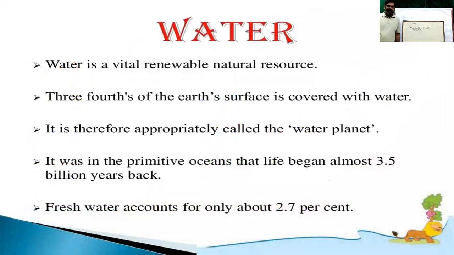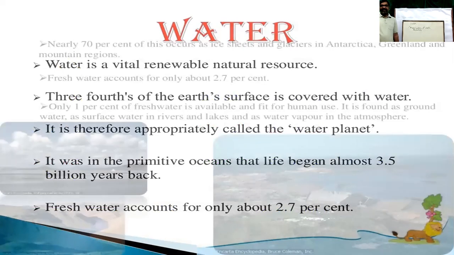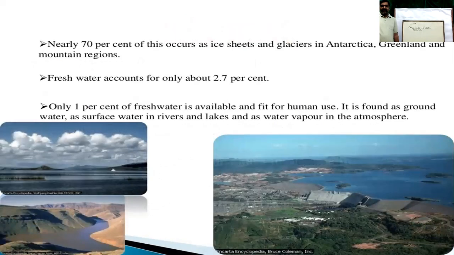Water is a renewable natural resource. Three-fourths of the earth's surface is covered with water. Therefore, the earth is known as the water planet. It was primarily in the oceans that life began, at least 3.5 billion years back. Fresh water accounts for only 2.7%.